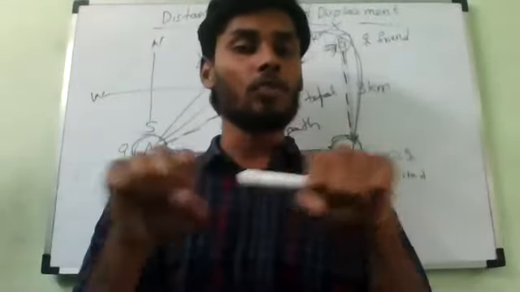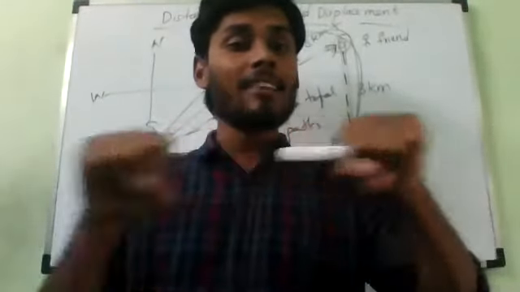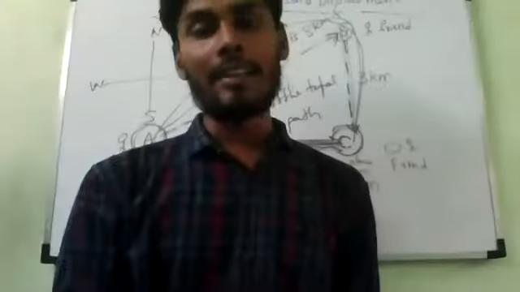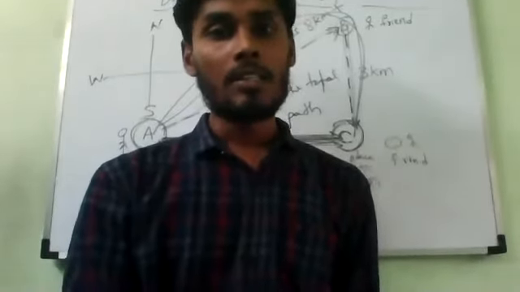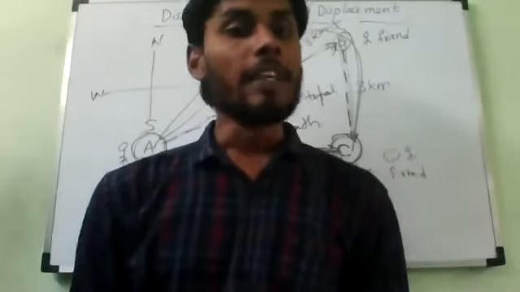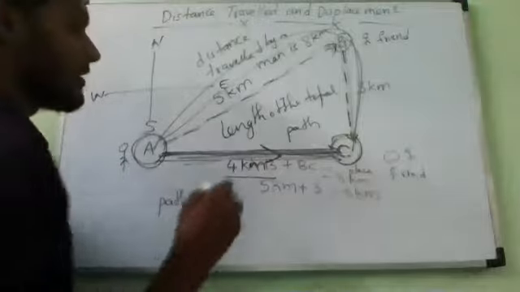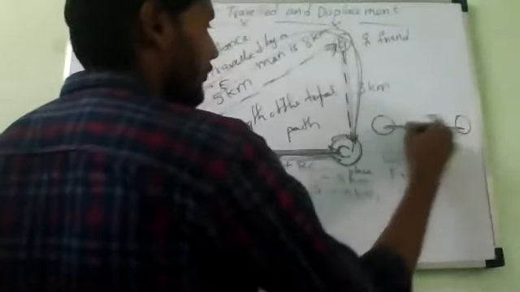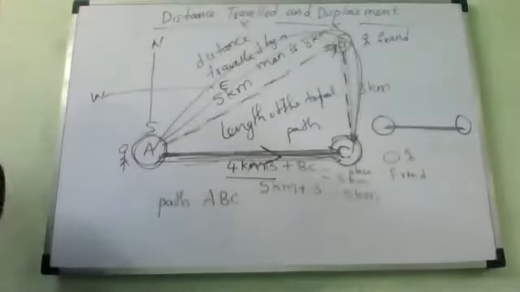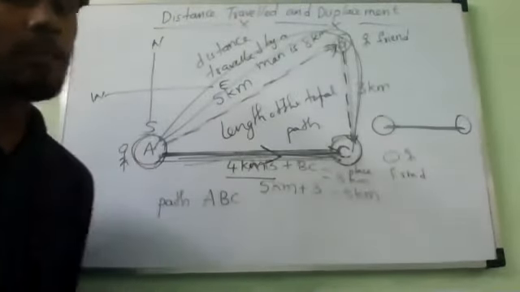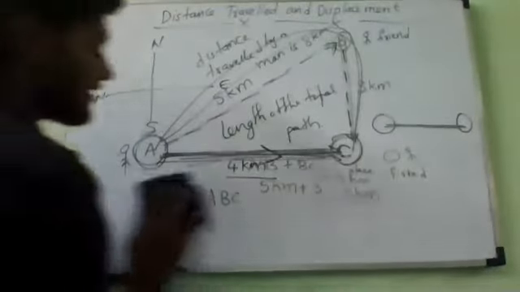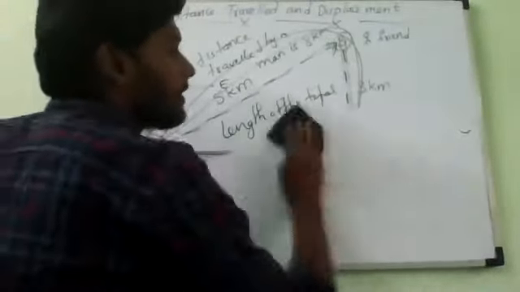Displacement always refers to the straight line path between the initial and the final positions. Means initial position, final position. Always straight line path refers to the displacement. Remember, straight line path between the initial and the final positions.